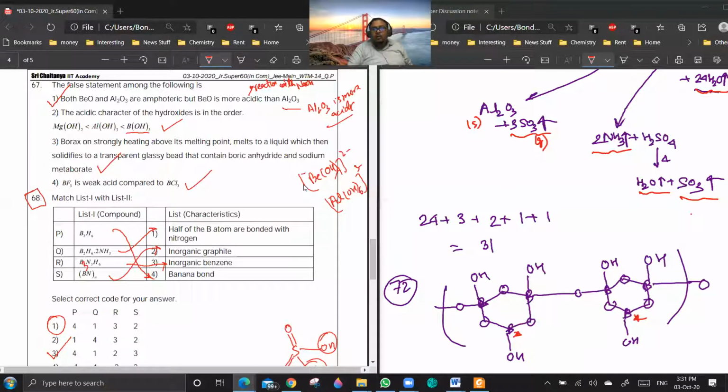It depends on which forms a more stable complex with OH minus. In that case, the reaction will be faster. Reactivity will be more. Are you getting a point?